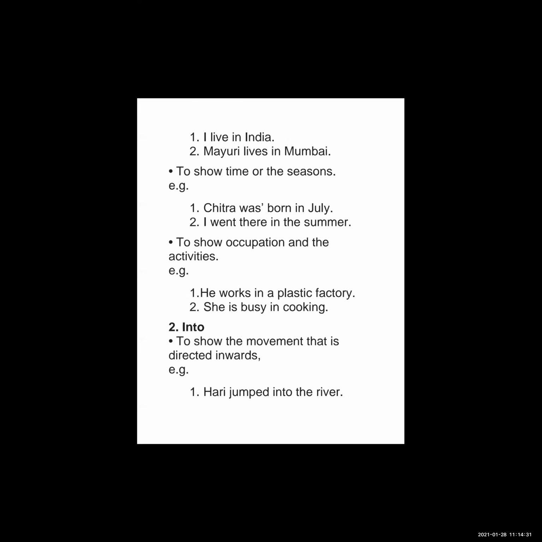Chitra was born in July. In the morning, in summer. Here also we can use in a week, in 8 hours. Now to show the occupation and the activities: He works in a plastic factory. He works in a MIDC. That means to show the occupations and activities. She is busy in cooking. Cooking is an activity. So these all are the uses of in.